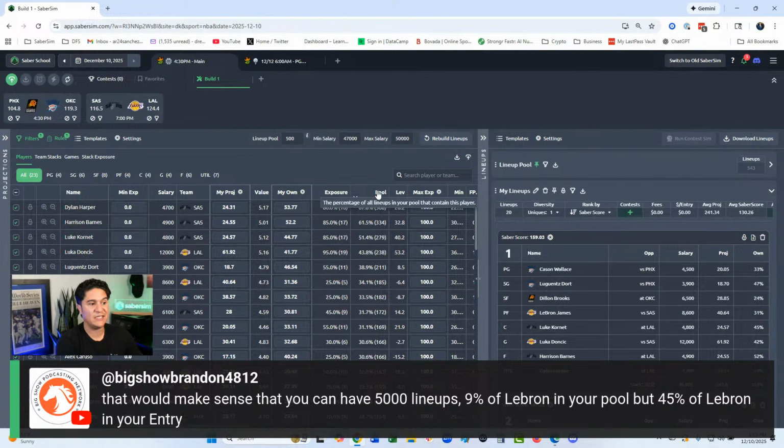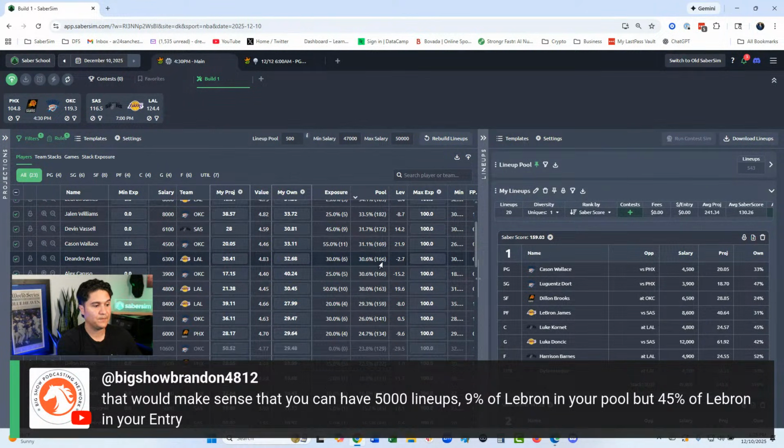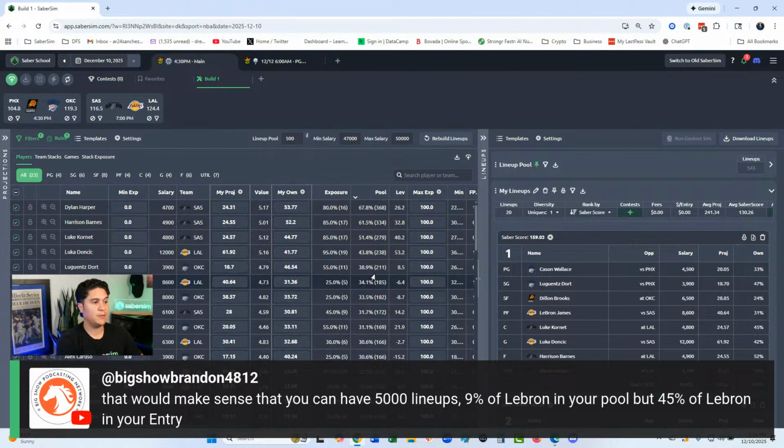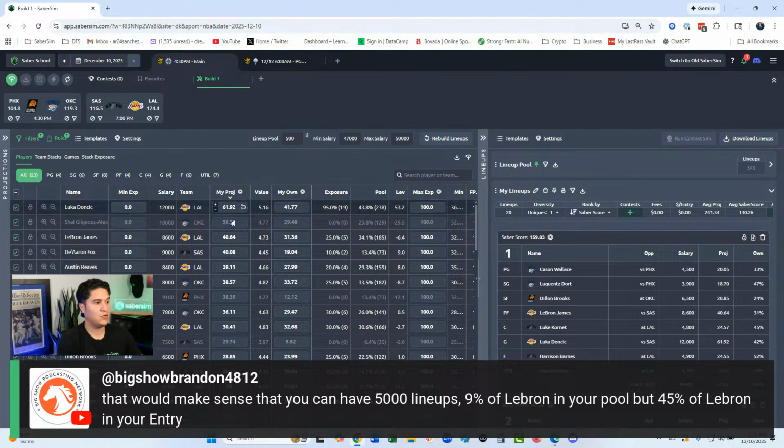Sometimes you're going to see the opposite. And I want to see if I can find a good example of this. Okay, this is a great example. SGA, 23% in the pool. We have none of him in our top 20 lineups, right? That could be for a number of reasons, but I think the most obvious is that he is cheaper than Luka, but he is projected a lot less.